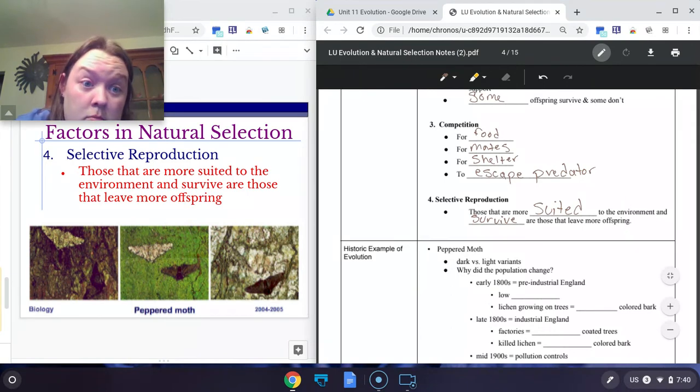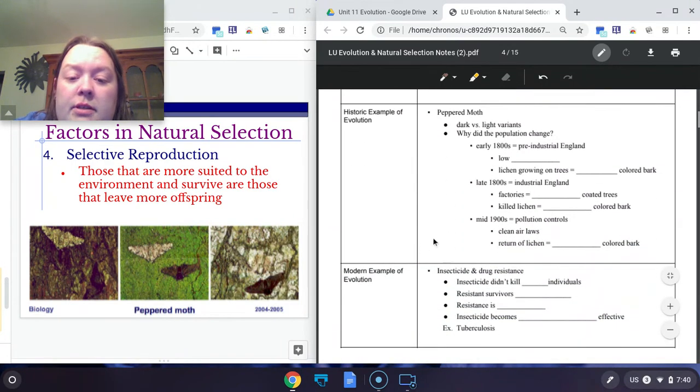Therefore, nature has selected them to actually live and reproduce. So that's how nature selects, natural selection, nature selects the best traits. Nature chooses. We don't choose, nature does.